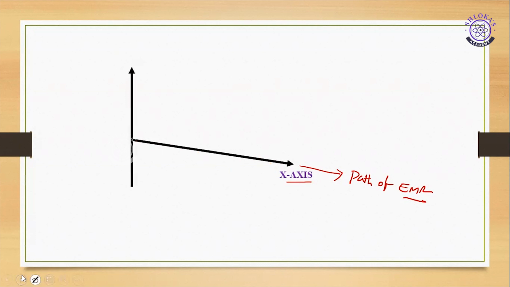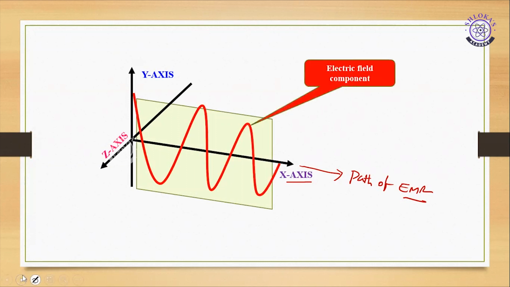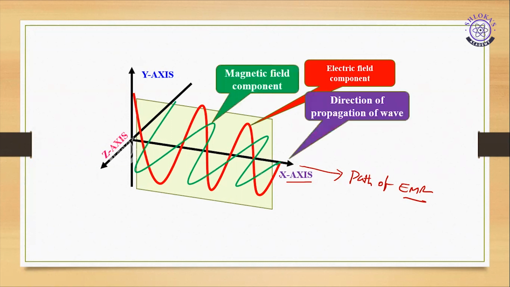Next, this is the y-axis, and this is the z-axis, and this is a plane perpendicular to the x-axis. Along this I can imagine an electric field. It is an electric field. And here, the green line is called the magnetic field, and the x-axis is the direction of propagation of waves.